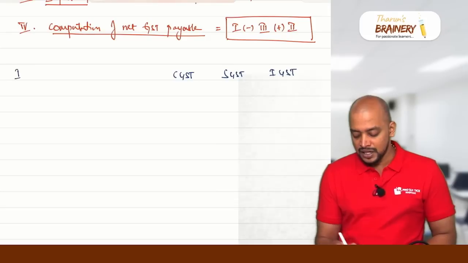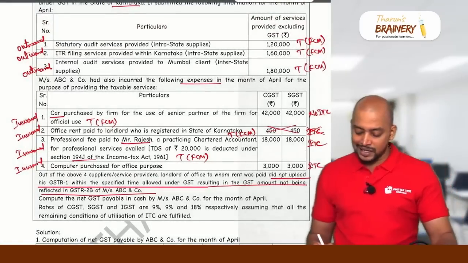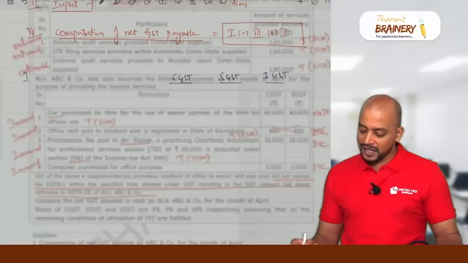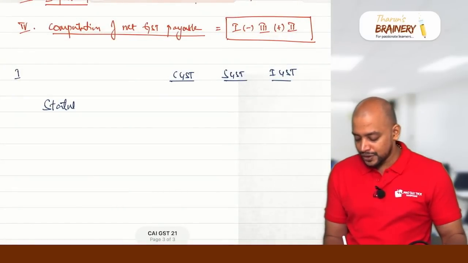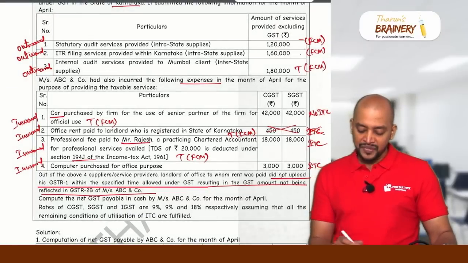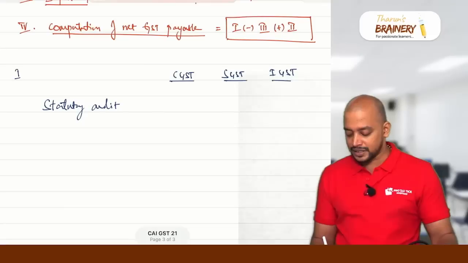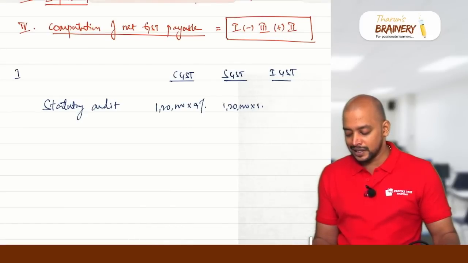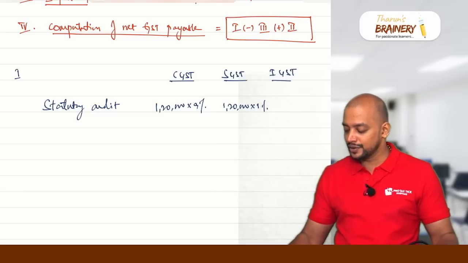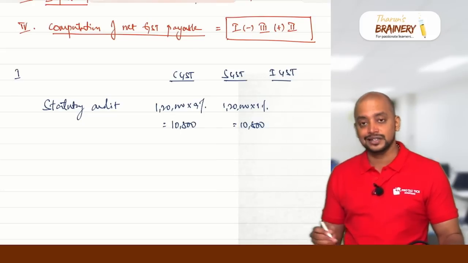This is the first statement. Statement showing GST payable under FCM. In that, what are the intrastate supplies? We have intrastate supplies, statutory audit services. In this statutory audit, what is the liability? 1,20,000. So in this 1,20,000, we have CGST, SGST, intra. So 1,20,000 CGST 9%, SGST 9%. That will come to 1,20,000 into 9%, that is 10,800 CGST and 10,800 SGST. This is statutory audit service.